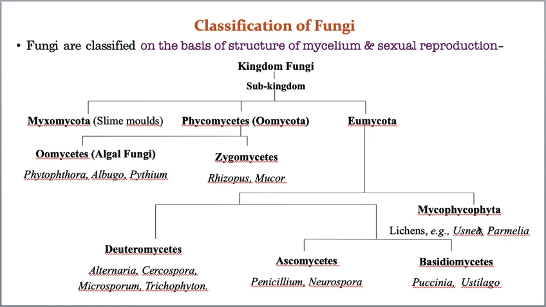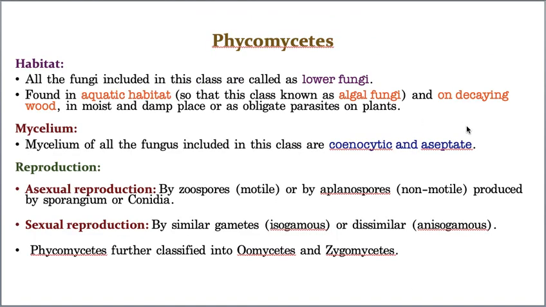Now let us take today's class, I will finish this Phycomycetes. Let us start the first group, that is called Phycomycetes. Basically, Phycomycetes are considered as lower fungi, and they are mostly aquatic in their habitat. Because they are mostly aquatic in their habitat, they are also called algal fungi.